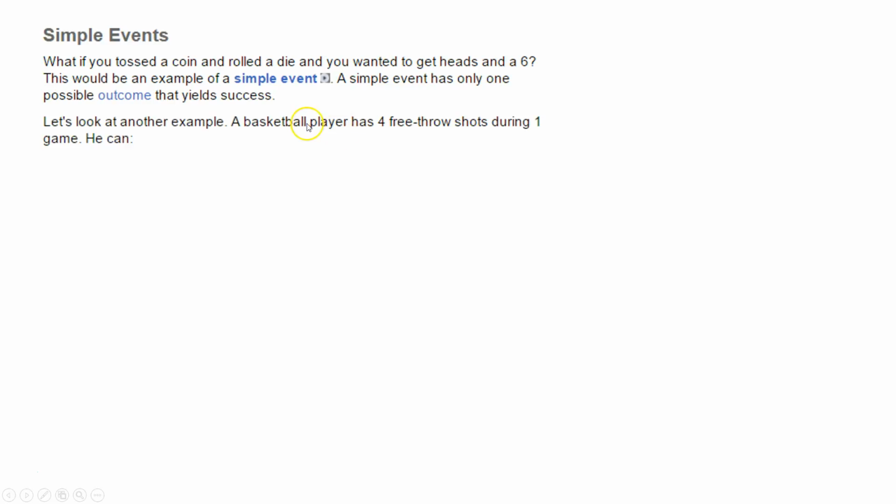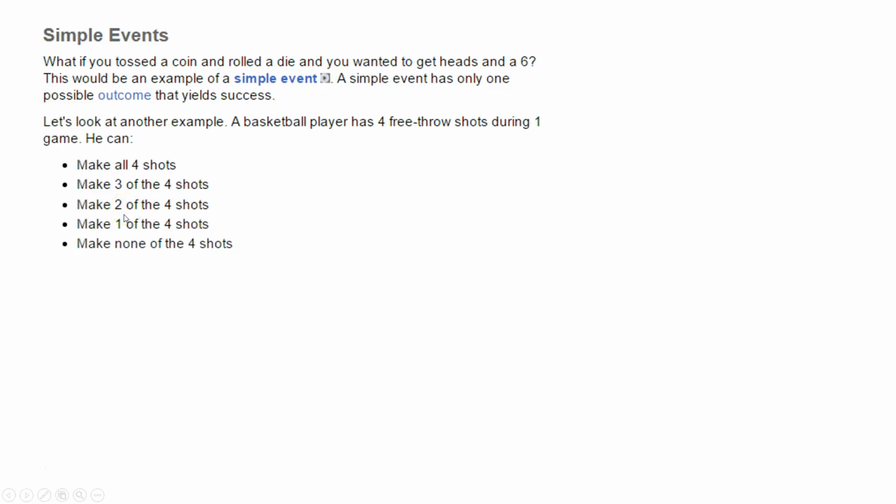What about a basketball player shooting some free throws? Let's say he shoots 4 of them. He can make all 4. He can make 3 out of 4. He can make 2 out of 4. He can make 1 out of 4. Or he can miss all of them, which would be really sad for him and his fans and his parents and his sister.